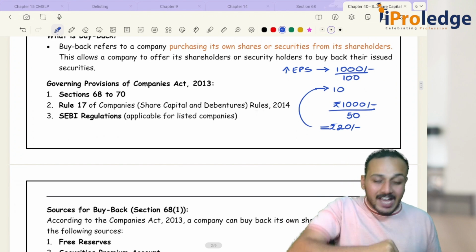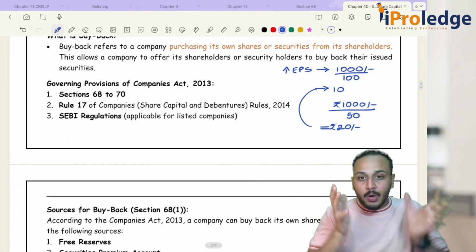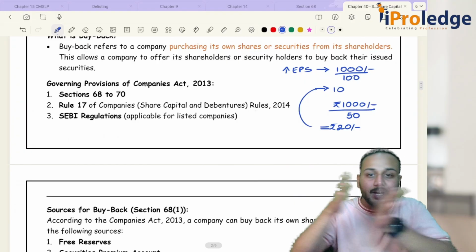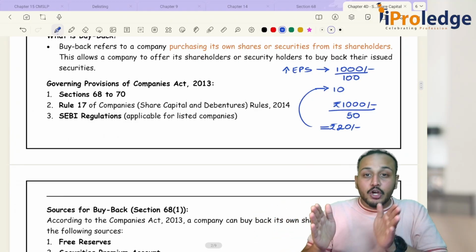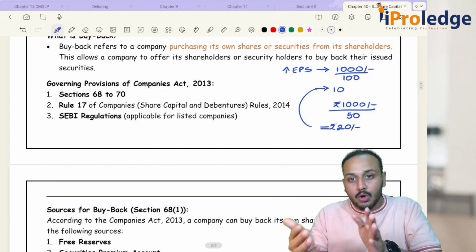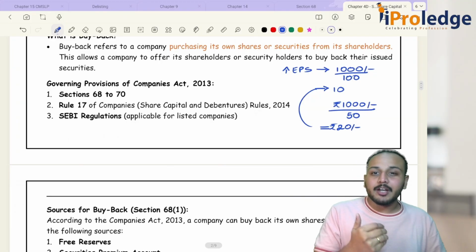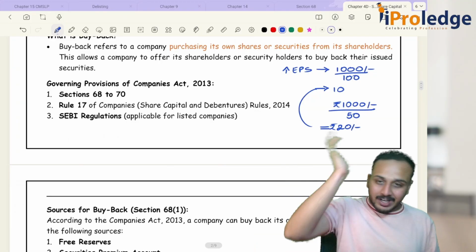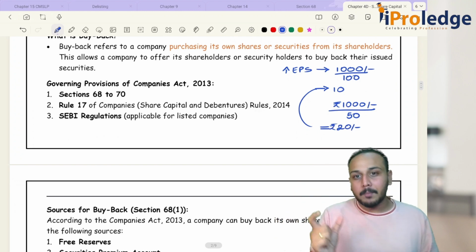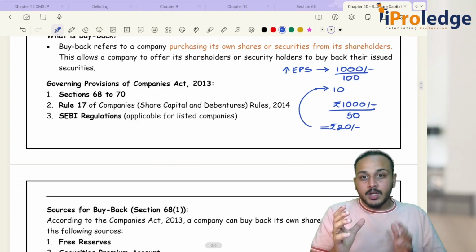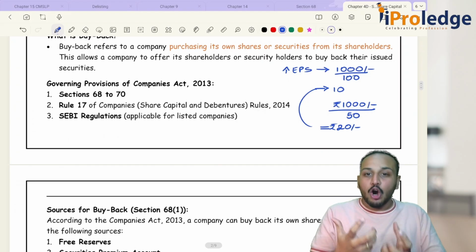But let's say the shareholding with the public is less and the promoter holding is more. So you have a combination: one is your public shareholding and another set is your promoter shareholding. Now, what if your promoter shareholding is more? I'm not saying more than public shareholding, but it is more, so that hostile takeovers become difficult. If you look at SEBI, if you look at the CMSL chapter, you have a minimum public shareholding of 25%. So the more promoter shareholding you have, the lesser the chances of a hostile takeover.